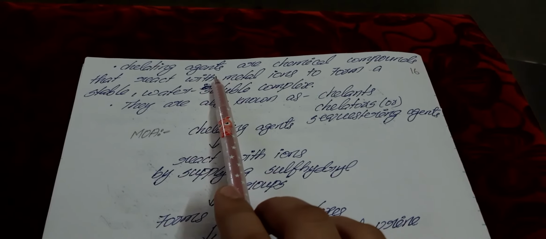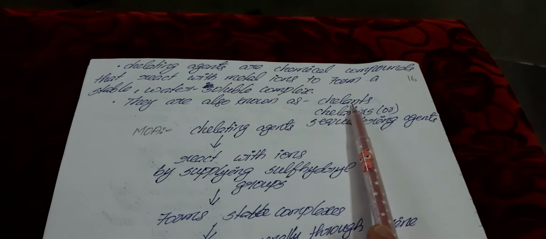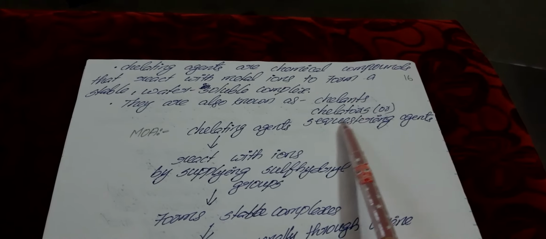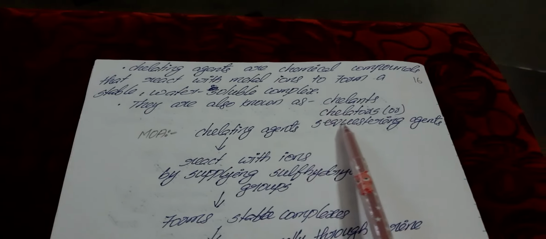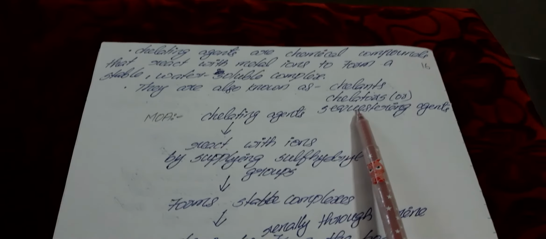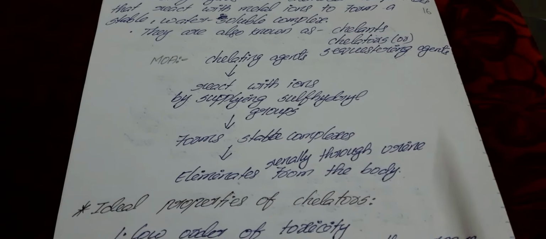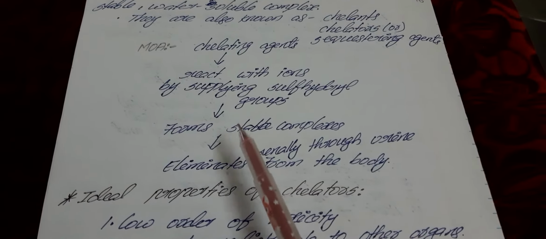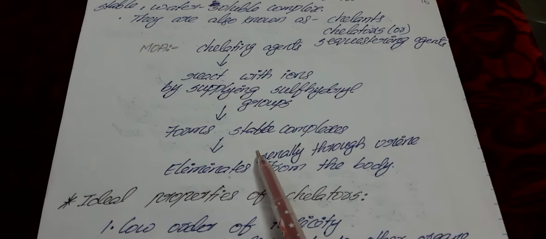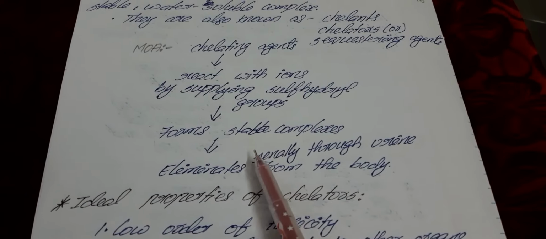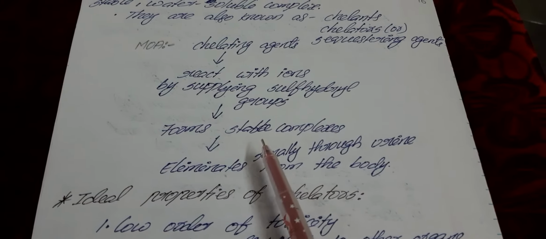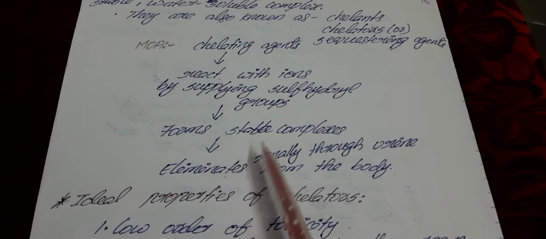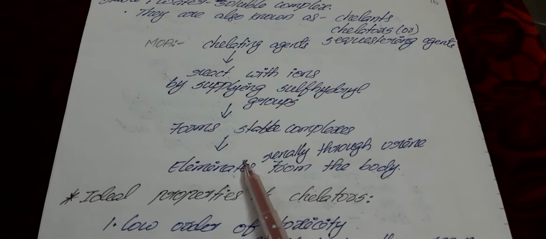Chelating agents are also called chelants, chelators or sequestering agents. These are what we use in the treatment of heavy metal poisoning. Next we will see the mechanism of action of chelating agents. Normally these heavy metals are not soluble in water and are not eliminated quickly from the body. In this case we use chelating agents. The chelators will increase the elimination of the heavy metals from the body.